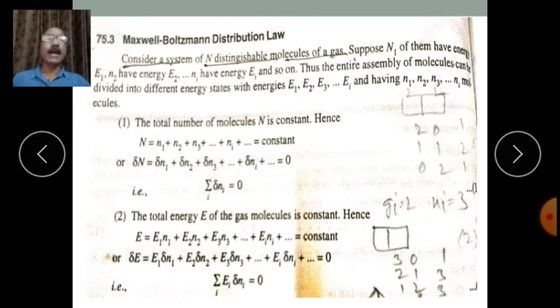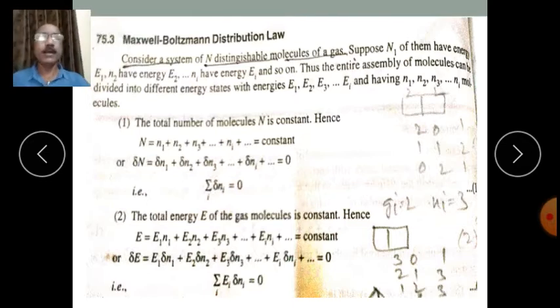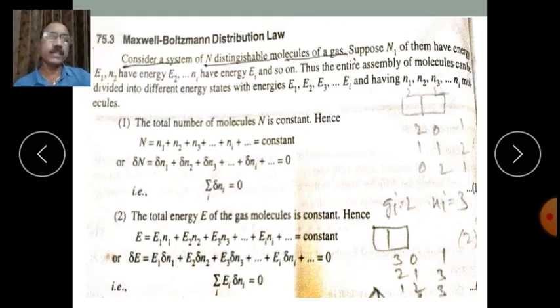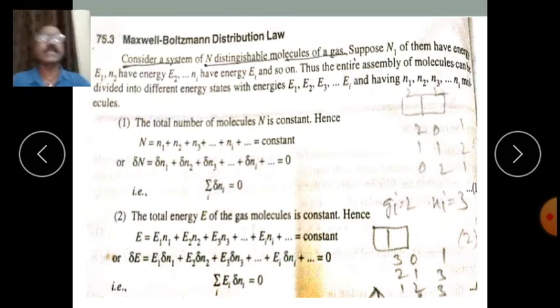But these atoms and molecules make a transition from one energy state to another energy state, isn't it? As they can move from one energy state to another, if the number of molecules in a certain energy state decreases, the same number of molecules will increase in some other energy state. No molecules are going to enter the system, only transitions from one energy state to another.